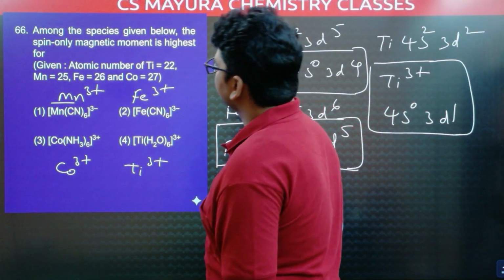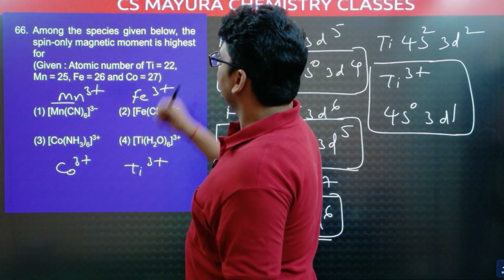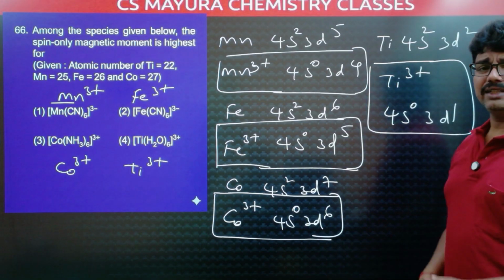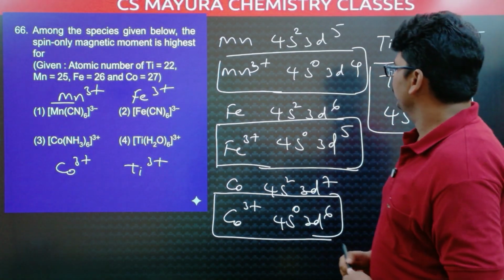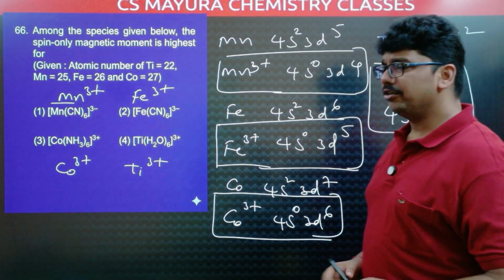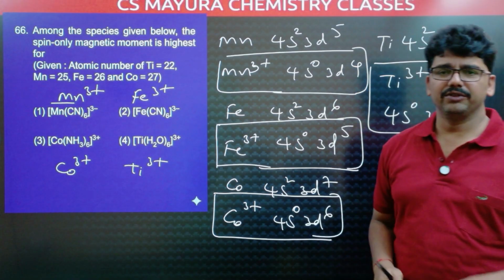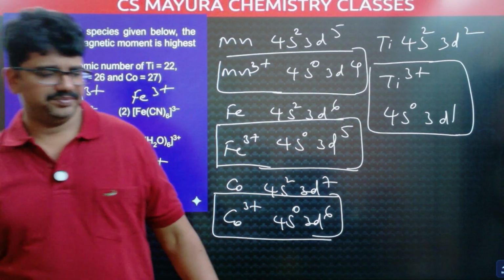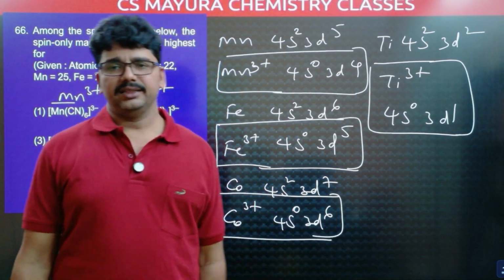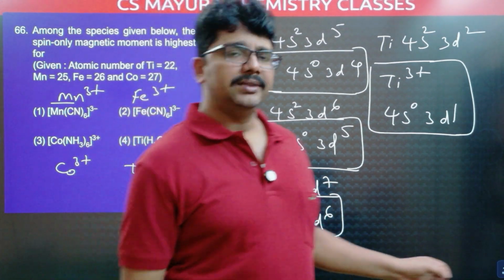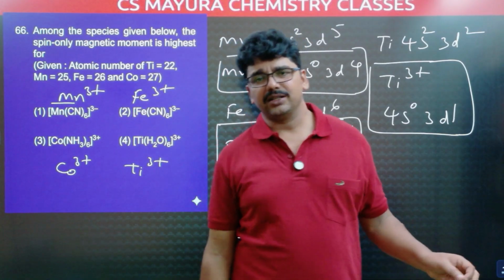Now, highest spin only magnetic moment. Generally, at a lower level, we take 4s0, 3d4, and 3d4 means 4 unpaired electrons, like that we will do. But sometimes it won't give the correct answer. Sometimes it will match with the correct answer. But the correct process is according to CFT. We have to find the magnetic moment and number of unpaired electrons with CFT.